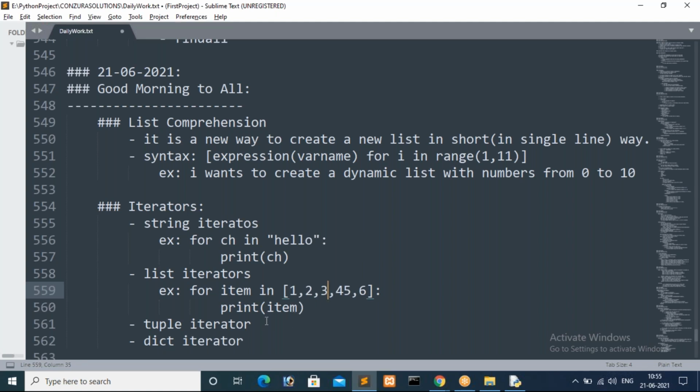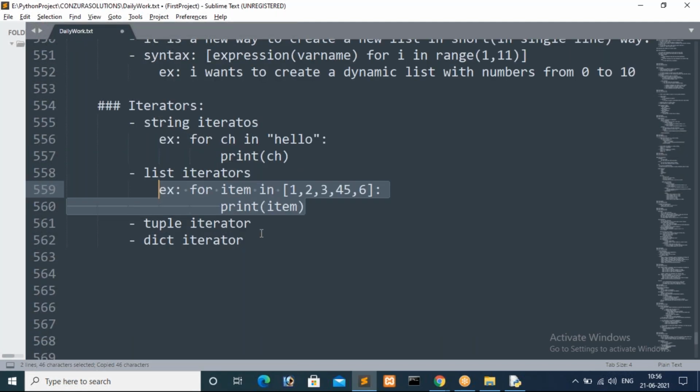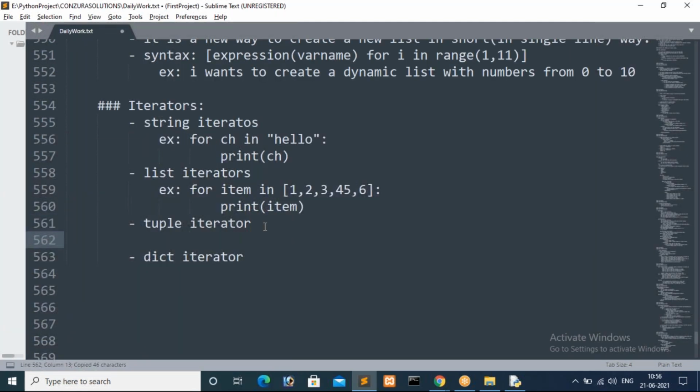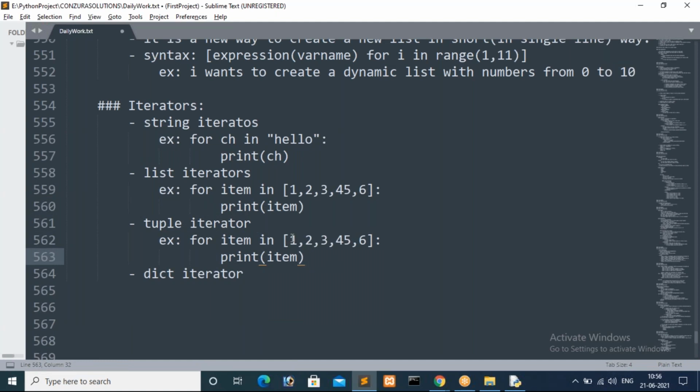So we are storing. In the same way tuple also. We can give the same example for tuple, we are just changing the concept name, guys. That's it. I want to convert this into a tuple iterator. Now I'm copying this example from list iterations.